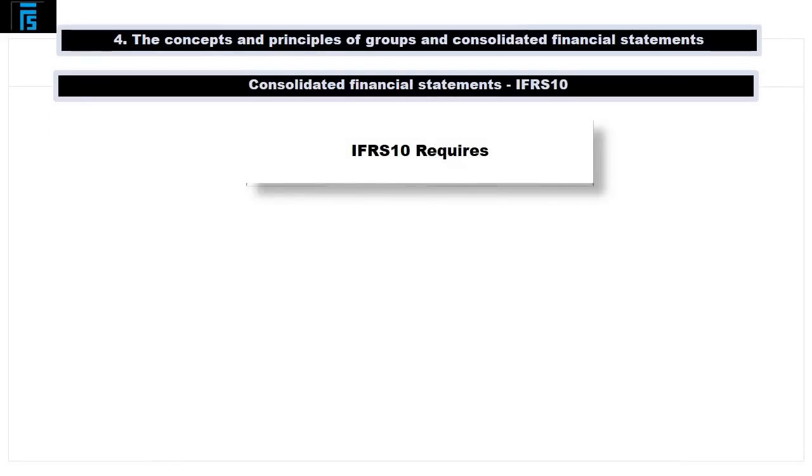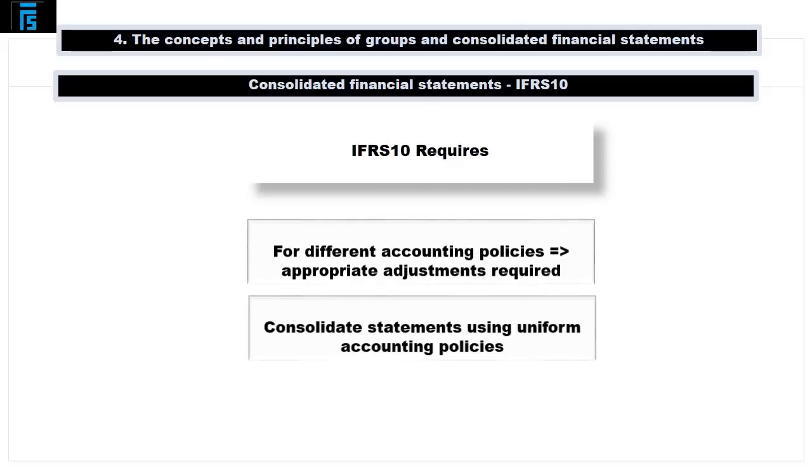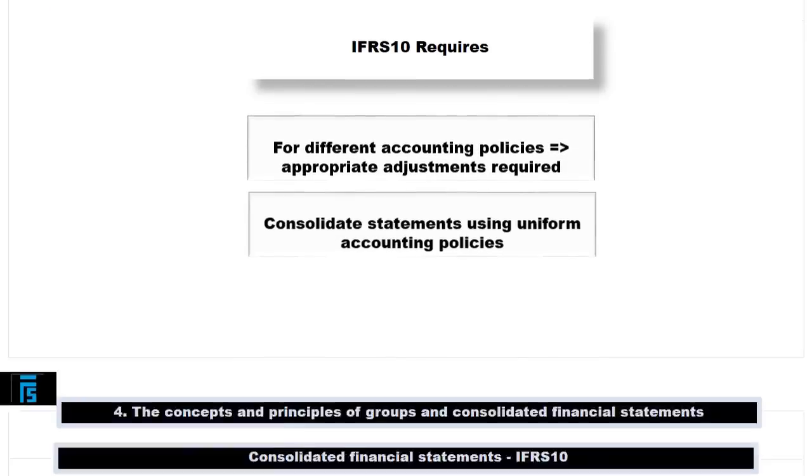Once the existence of control is established, IFRS 10 requires a parent to prepare consolidated financial statements using uniform accounting policies for similar transactions and events. If a member of the group uses accounting policies which differ from those adopted for the purposes of preparing consolidated financial statements, appropriate adjustments are required to ensure conformity with the policies followed by the group.